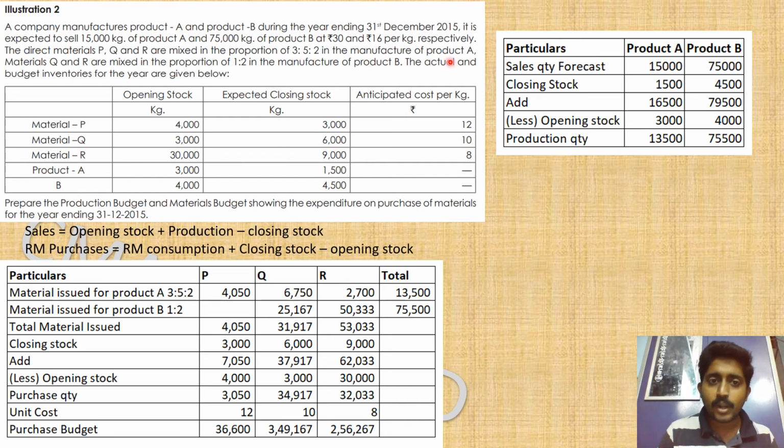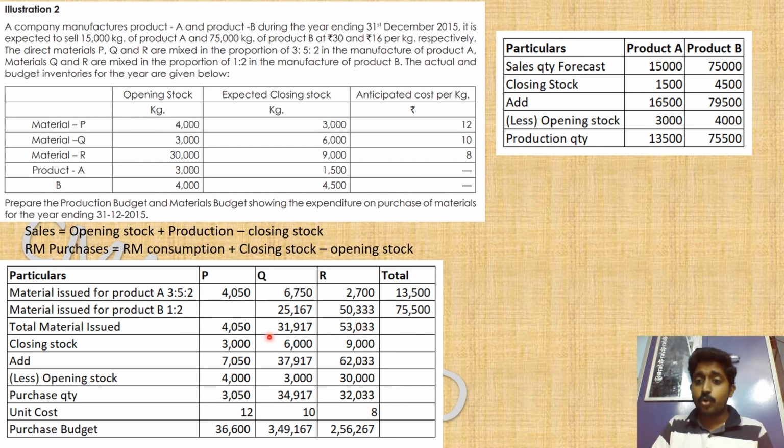And for making product B, you have to mix Q and R in a 1:2 ratio. So product B, 75,500, is required, so 75,500 of Q and R is required, and you are splitting in 1:2 proportion. So what is the total material required to achieve this production plan? I am just adding material issued to A and material issued to B. This is the total material PQR that is issued to make the production.